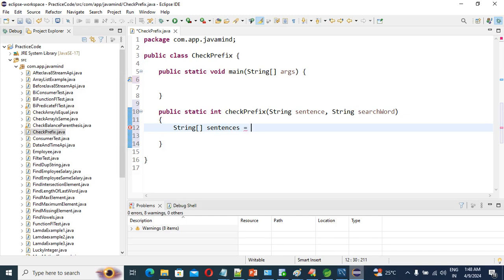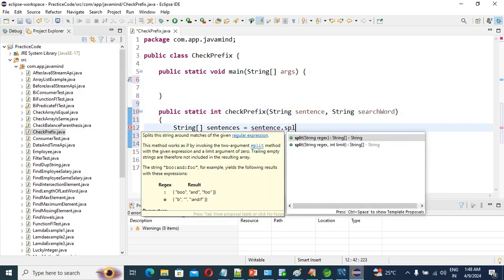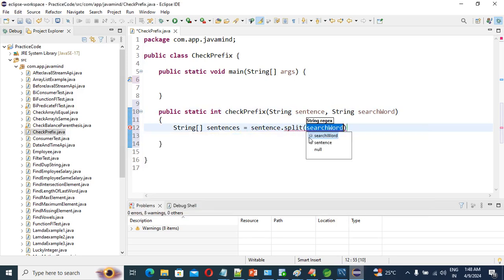The sentence is the input, so sentence dot split. We have done the split.